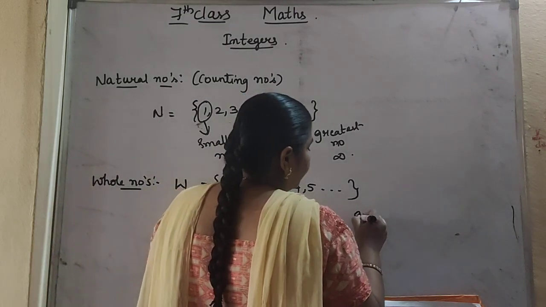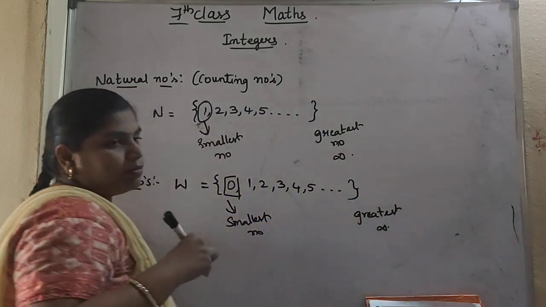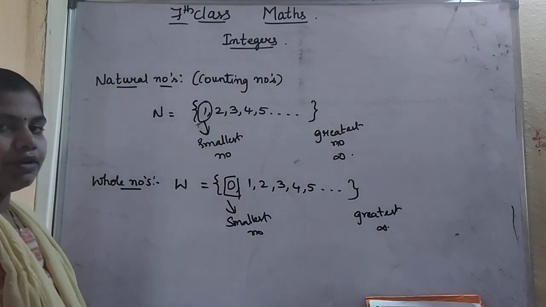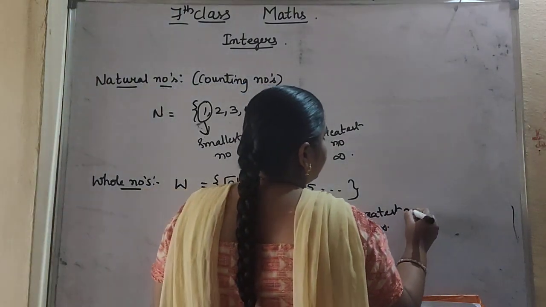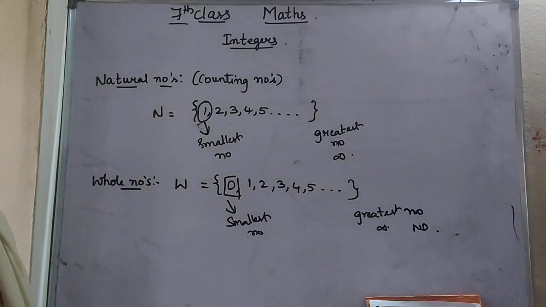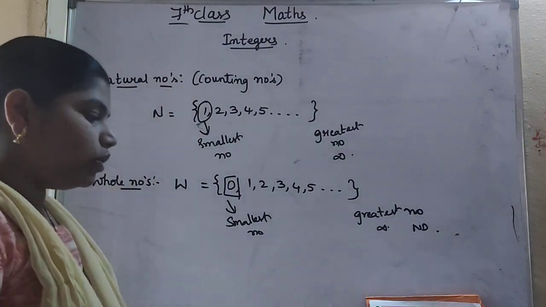And we don't know the greatest number, so we will take it as infinite, because the numbers will not stop. We can write it in the form of infinite, or write it as not defined. So this is about natural numbers and whole numbers. We have already learnt this in earlier classes.